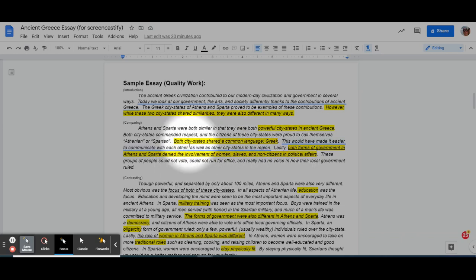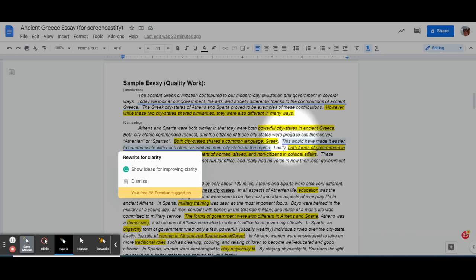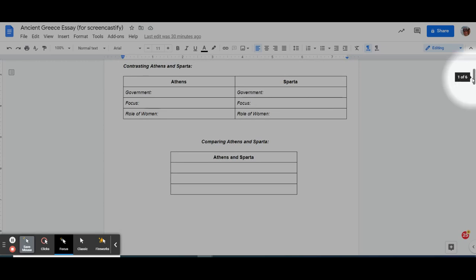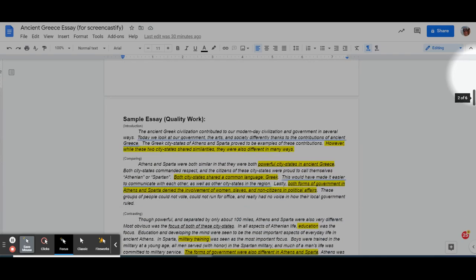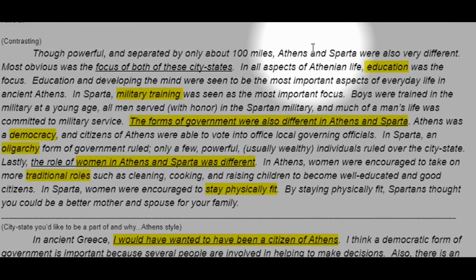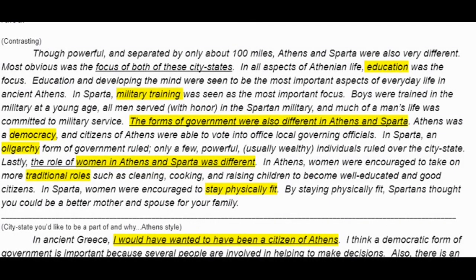So, however you want to make your comparisons, that's fine. If you're confused or you can't remember your points, go right back here to your comparison, and you have your points there from the graphic organizer that you've already created. Okay? Next, we're going to say how the two societies were different, right? If you're not sure how they were different, sorry if I'm getting a little too focus happy there. As you're saying how they're different, remember they were different in 3 ways, right?